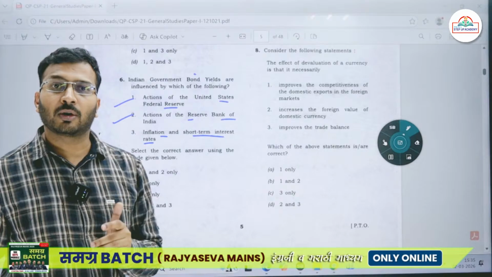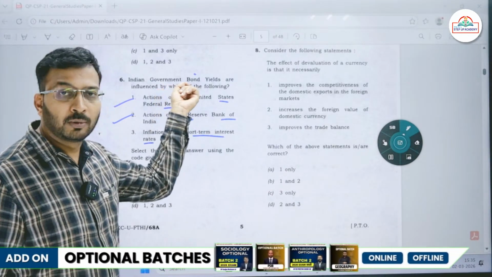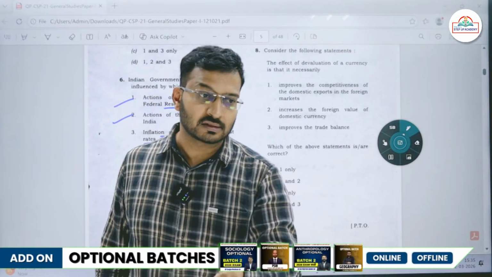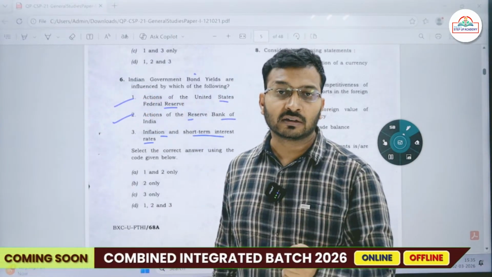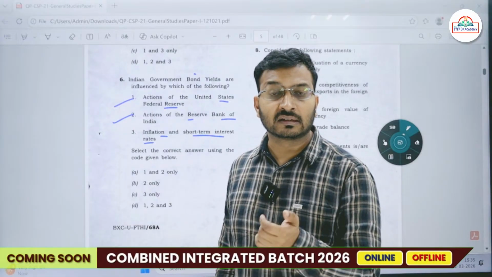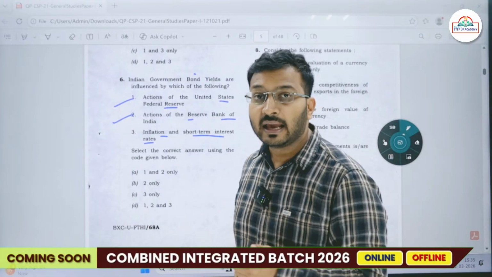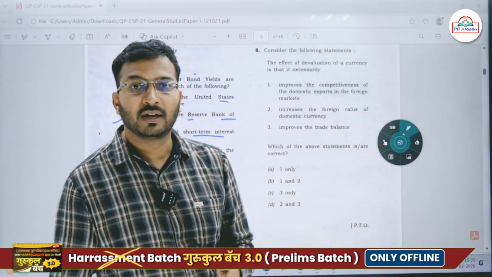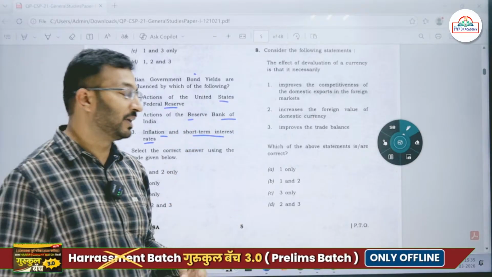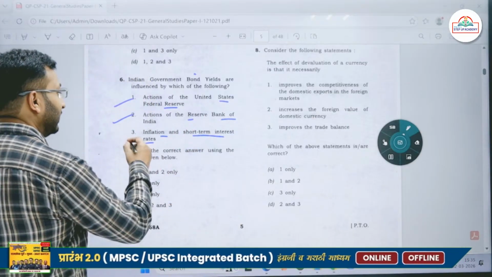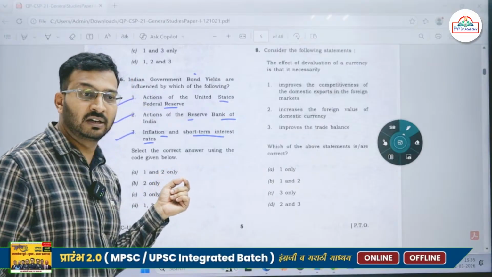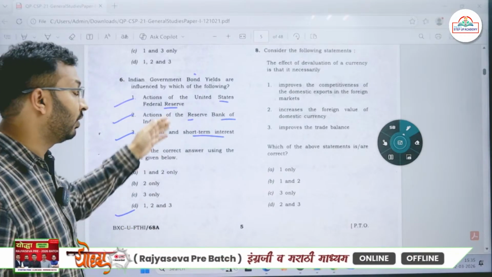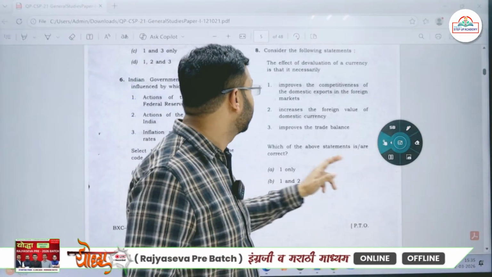For example, if I talk about US government bond yields, they have fallen into negative over the last couple of years. The returns of the US bond are decreasing consistently, as a result of which a lot of the US economy is in trouble. That's why it is causing trouble in the entire world. So inflation and short-term interest rates do have an impact on the government bond yields. Here all the statements are correct, every action has an impact on the bond yields.